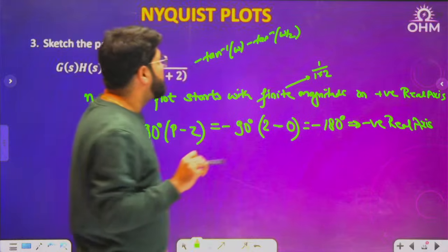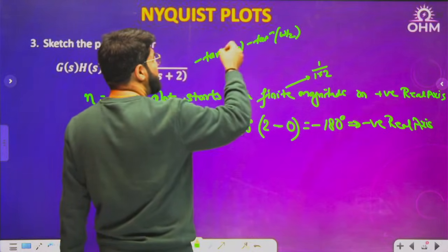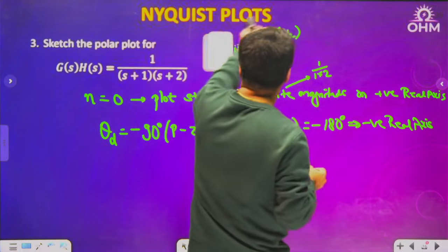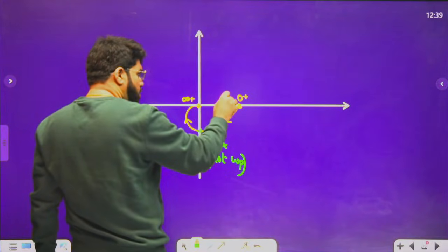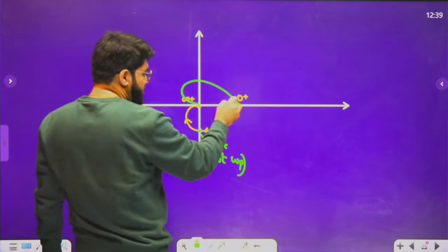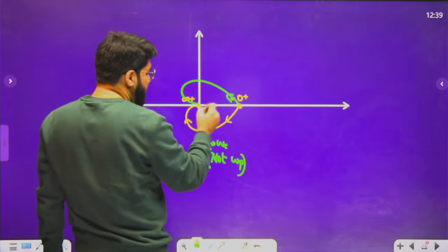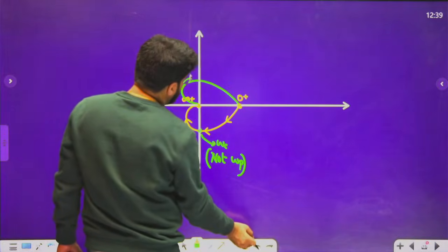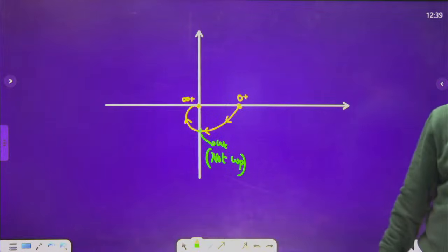At omega 0 the phase is 0, but for any small frequency the phase will be negative, and negative phase means clockwise. So for any small frequency, the next point has to be taken clockwise. That is why we are going into the fourth quadrant. Why not the other shape? Because then I would have taken a first point with a positive angle, not a clockwise angle. Got the logic? Keep telling me any doubts.